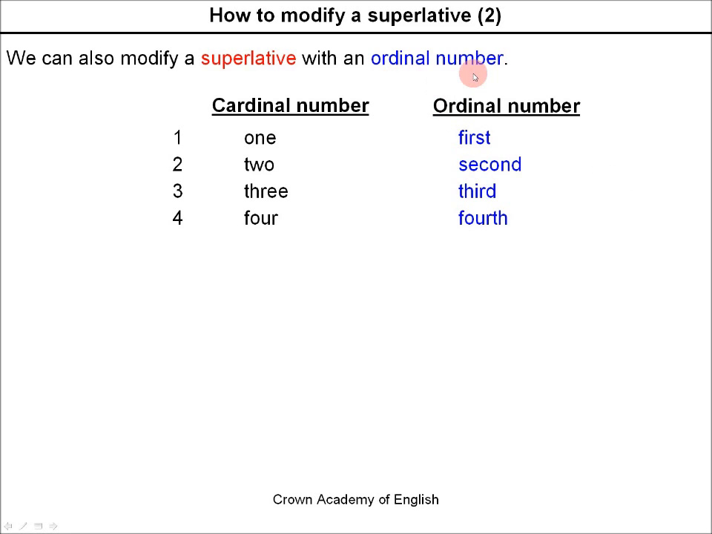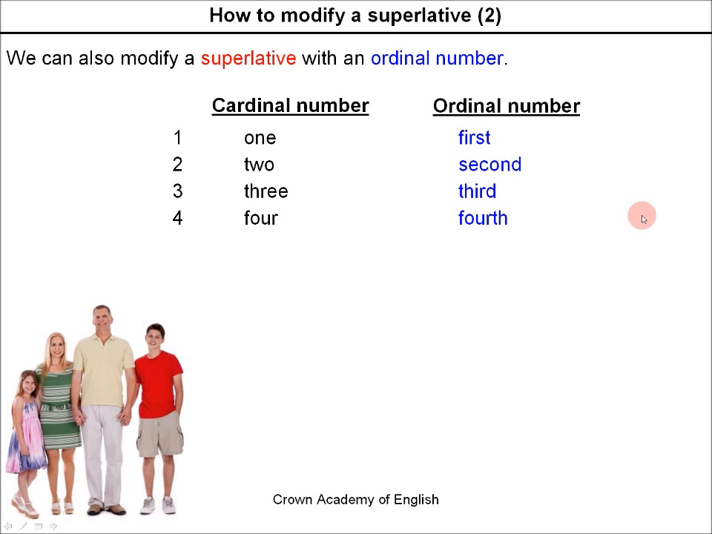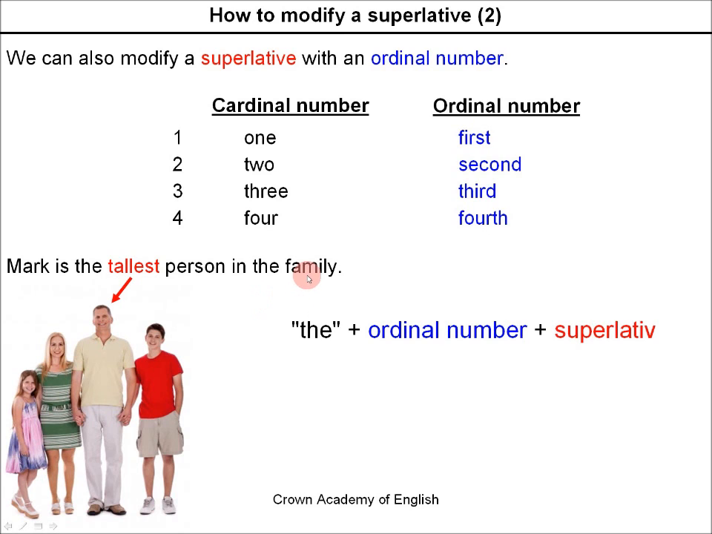So we use ordinal numbers in an expression with superlatives. Let's look at an example. Well, this is the normal example, this is without an ordinal number. We have already seen this. This is simple. Mark is the tallest person in the family. But now we want to describe this person. And here is the structure. The plus ordinal number plus superlative.